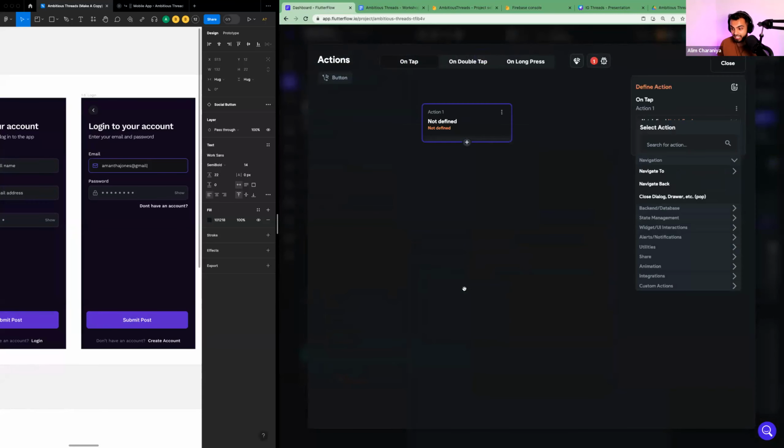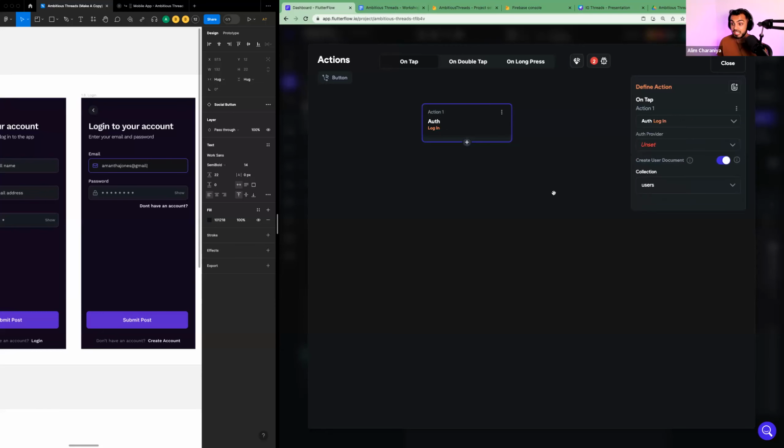Now I'm going to click on add action. And the action that we're looking for is a type of action for authentication, right? So it's an authentication action, and I'm going to search for it by typing the word login. Okay. And if you drop down this menu bar that says backend database, you're going to see that we found a Firebase authentication action called login. So boom, now we just tell it in plain English, hey, when a user taps on this button, I just want to log them in.